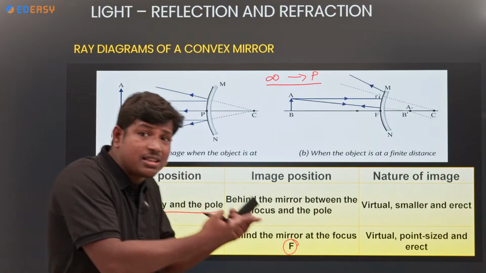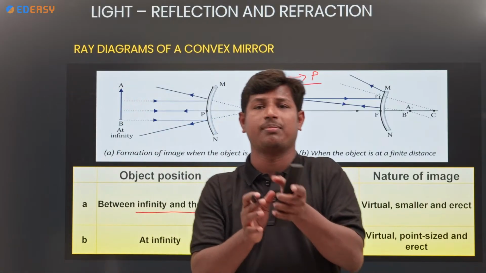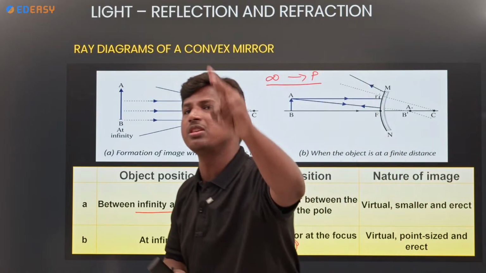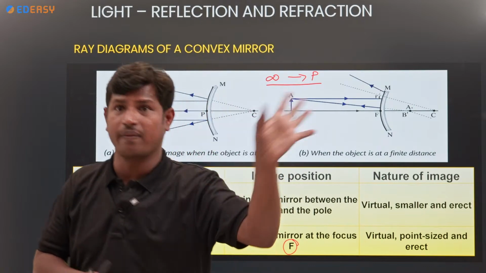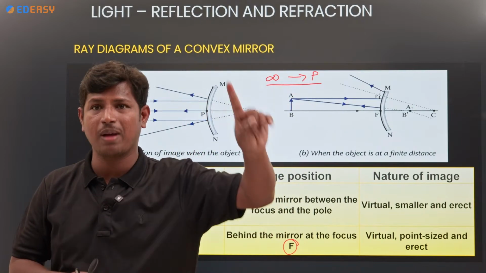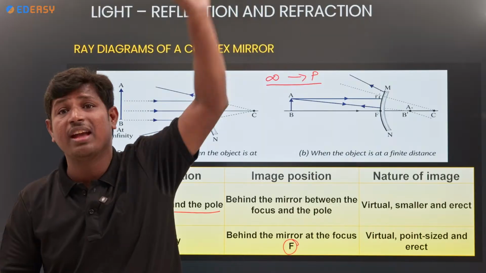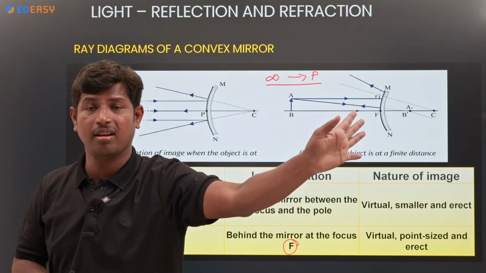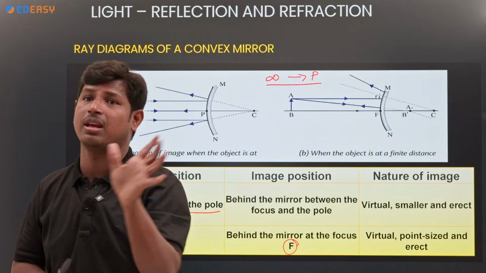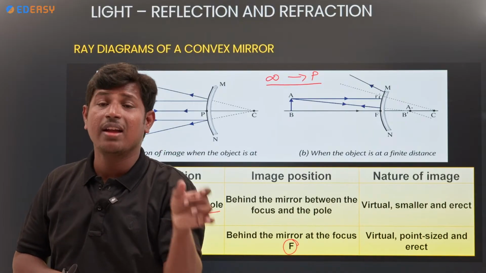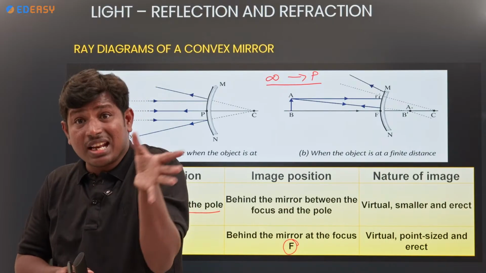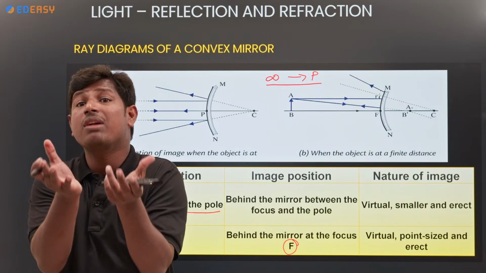For the concave mirror it is the same, and for the convex mirror also the same. So the first property: if light rays are parallel to the principal axis, either concave or convex, starting at infinity, where do they meet? In a concave mirror, at focus, and there you get a real image. Here it is a convex mirror. Where will it meet? Here also it will meet at focus, but the image is virtual. Why is it virtual?